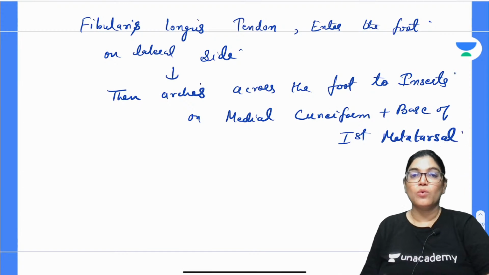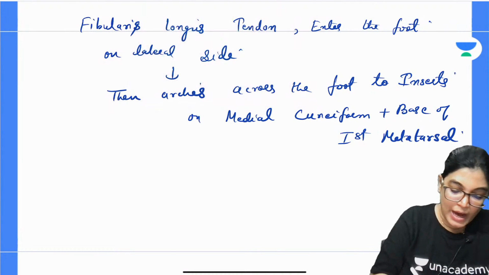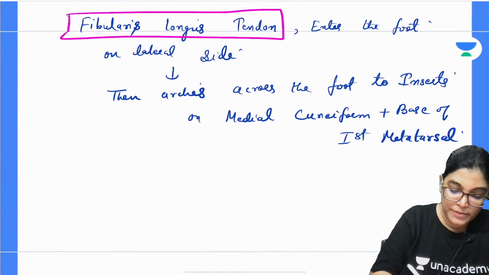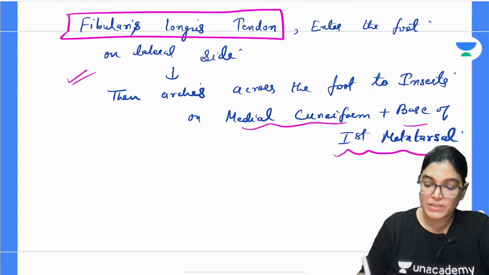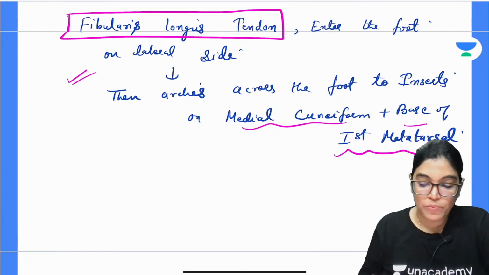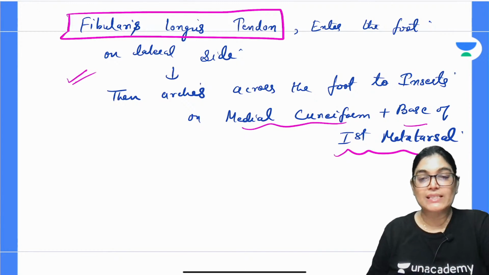So this is the whole course of the fibularis longus muscle tendon, traversing from the lateral side and entering till the base of the first metatarsal and medial cuneiform. Now, the next important point which will give us the right answer is that the long plantar ligament lies directly over the muscle tendon.